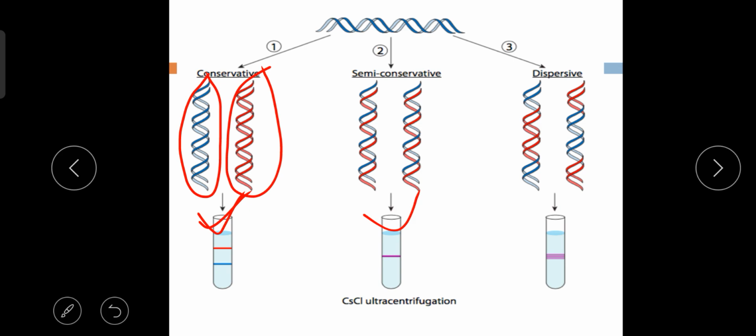But in the second case, in the semi-conservative mode of DNA replication, here you can see this is the parent DNA from which these two new DNA molecules are formed.